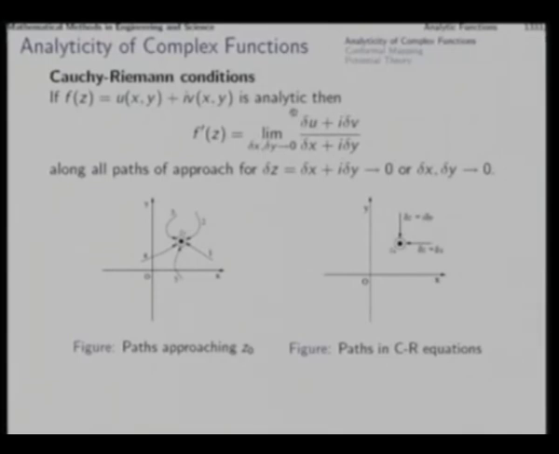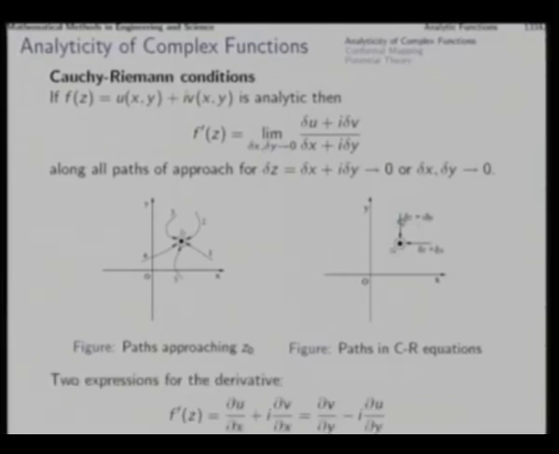In particular, let us consider these two paths, horizontal and vertical. In the horizontal case, delta z is equal to delta x, because y does not change, and in the case of the vertical path, delta z will mean i delta y, because x does not change. Now, if all these limits are the same, then in particular these two limits also will be the same.